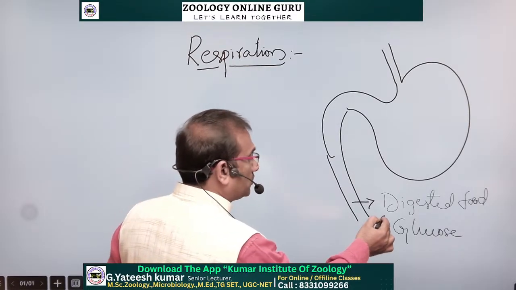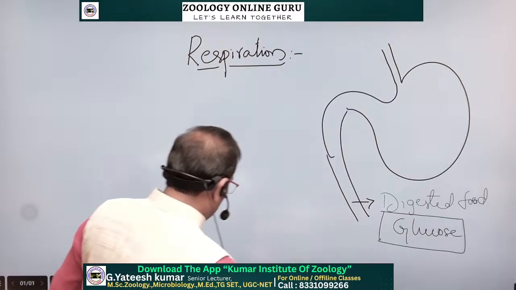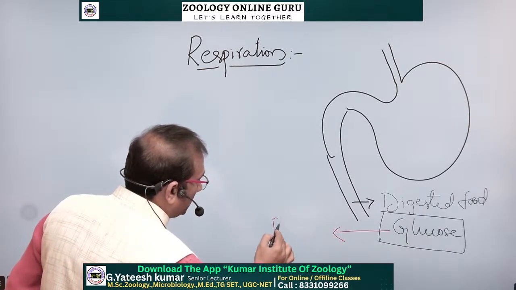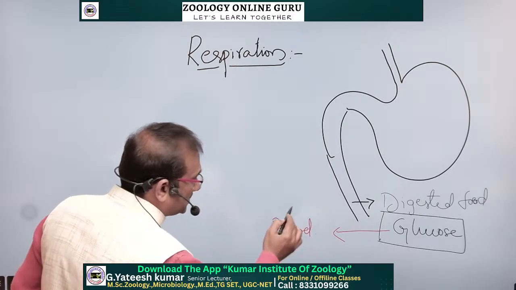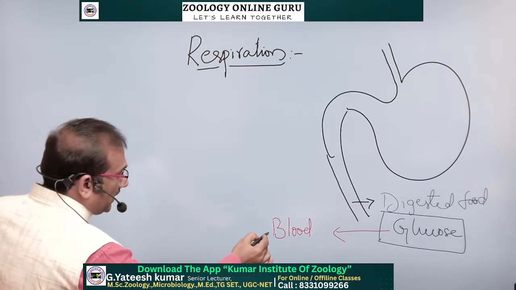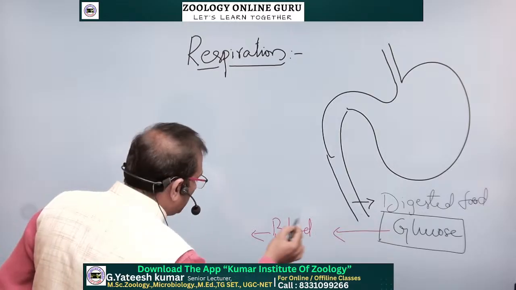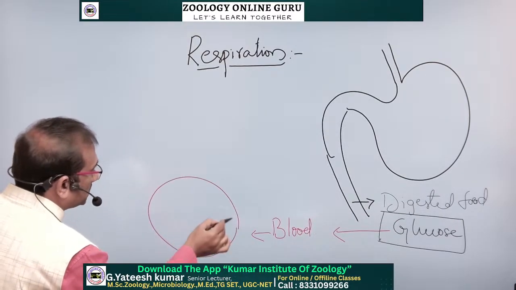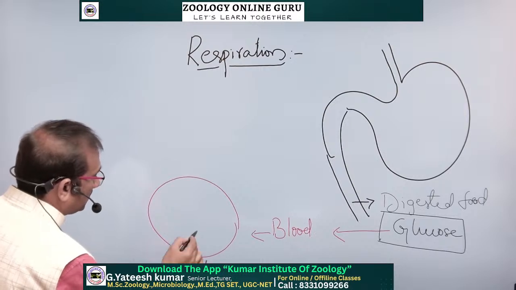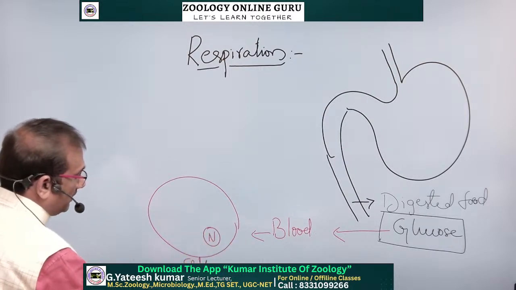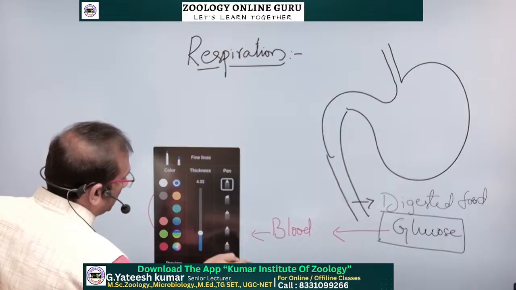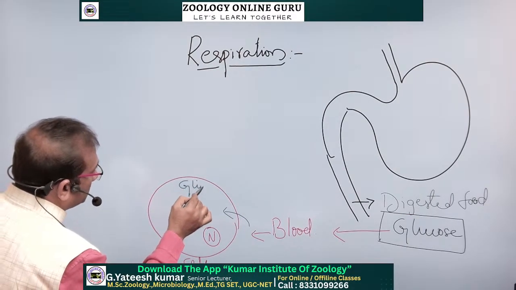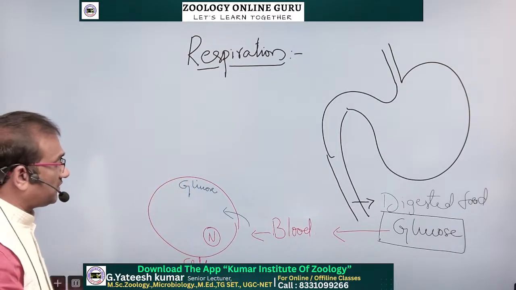I am taking one glucose. This glucose enters into and is absorbed into the blood, the bloodstream. Through the blood, this digested food glucose enters into every cell or tissue of our body. So suppose this is our cell, this is the nucleus, and this food material enters into the cytoplasm first. So this is the digested food.